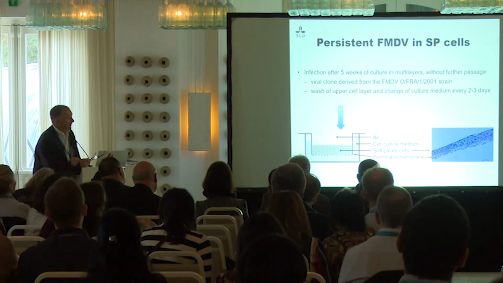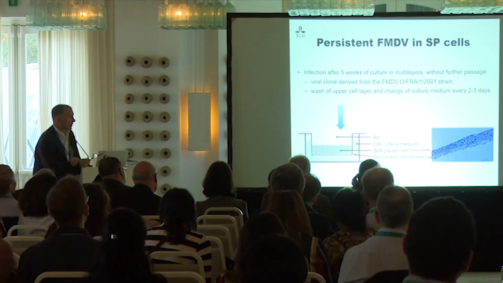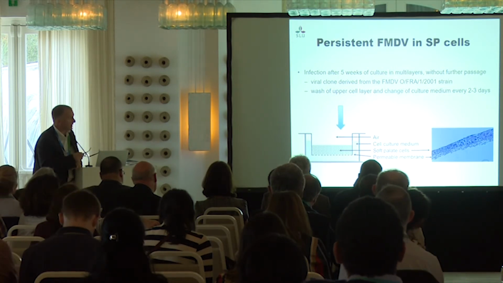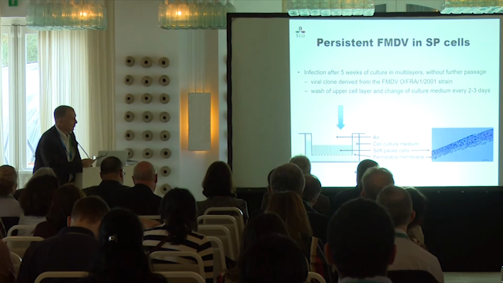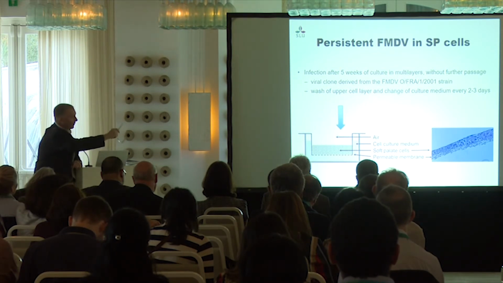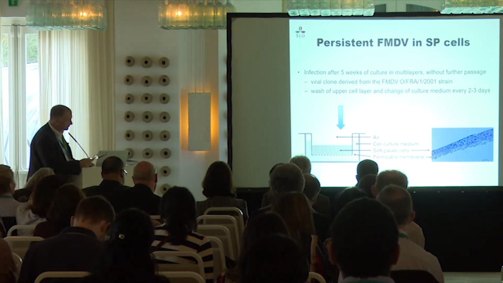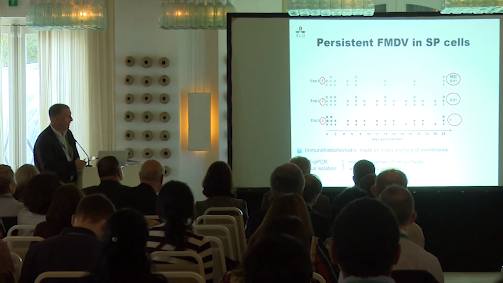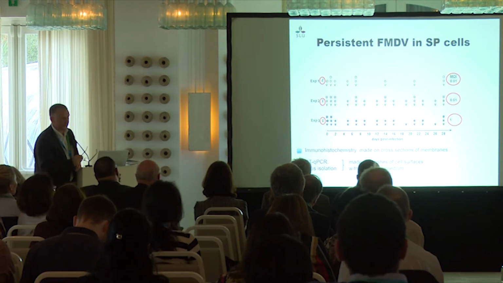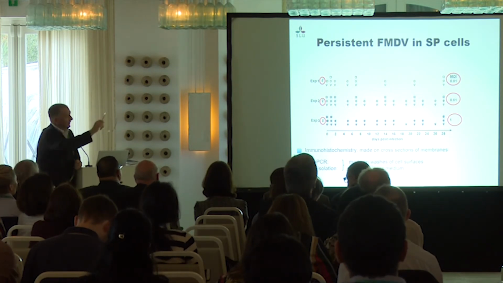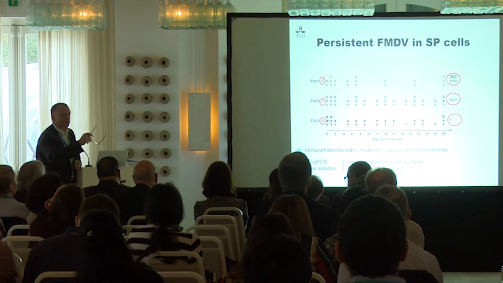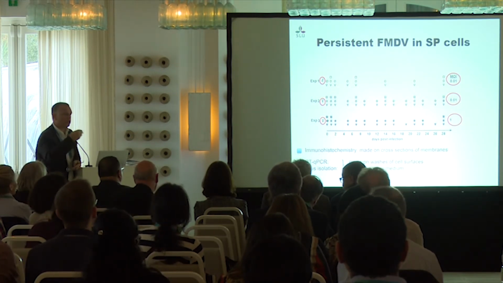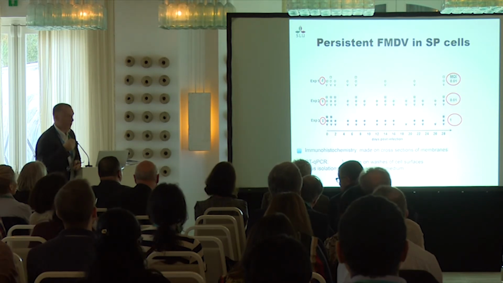After infection, we were washing the upper layer or not, and this was done every 2-3 days, and we were also changing the medium underneath every 2-3 days. This is the type of experiment that we were performing, using animals of different sex and different MOI. Washing the upper layer every 2-3 days gave us a way to look at how much virus was produced in the upper layer.